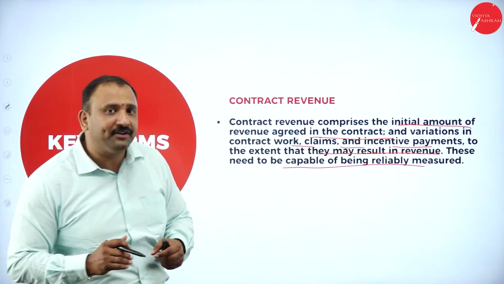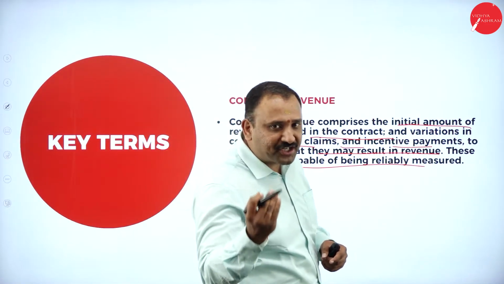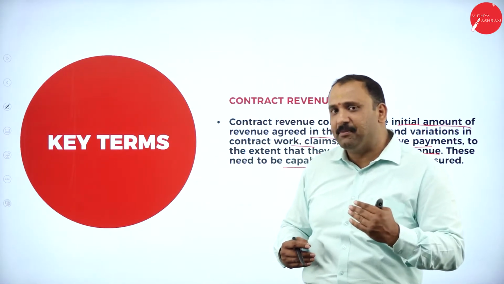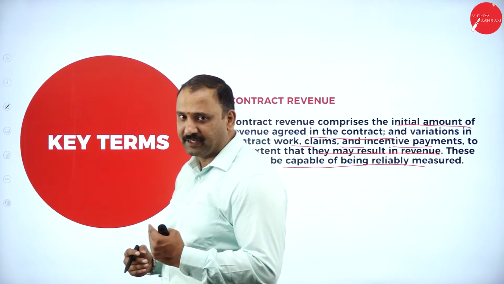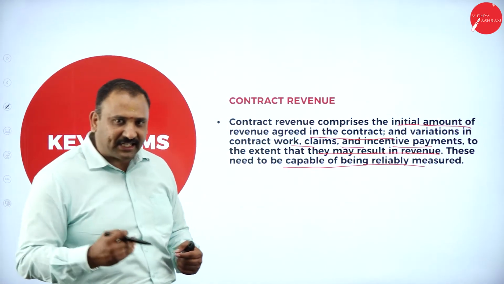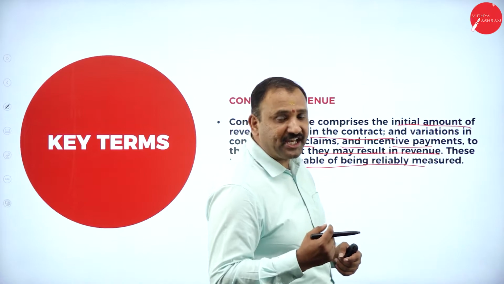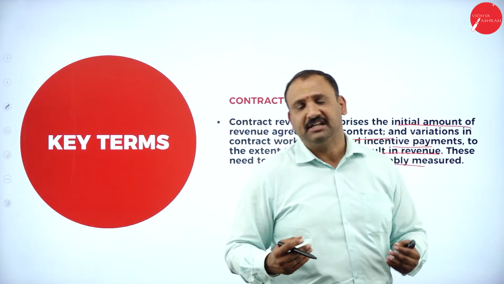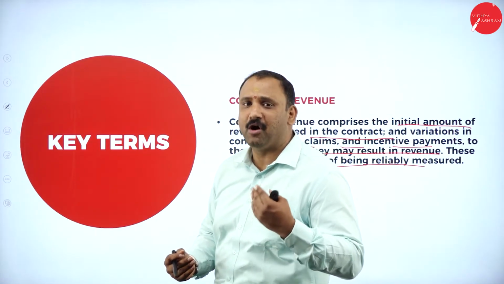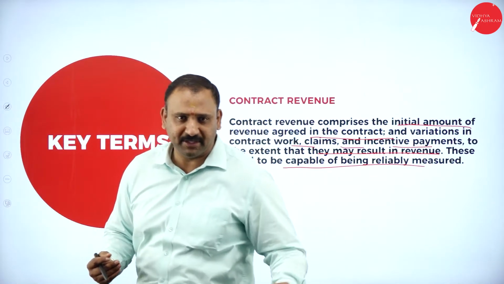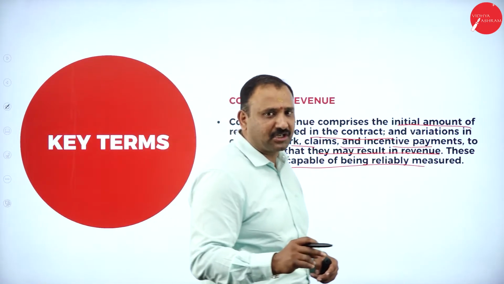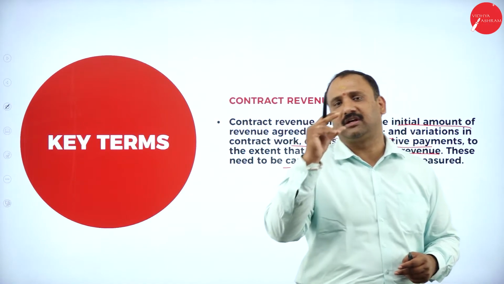Initially, when I sign the contract with the client, I will take a partial amount from the client as an advance payment. Now that advance payment which is received by the construction company will be recognized as a part of the revenue cycle. Now, as I keep proceeding with my work, there might be a change in the work conditions. There might be a delay, or there might be some extra need of materials, or some other form of claims in terms of brokerage or damage factors or more external specifications that come up at the last moment.